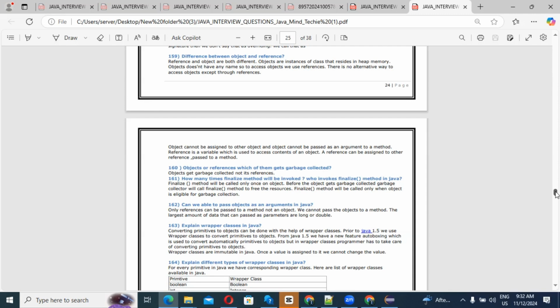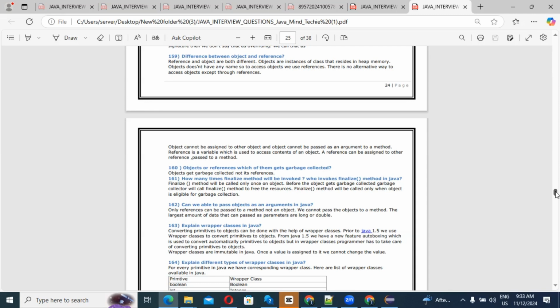Prior to Java 1.5, we used wrapper classes to convert primitive to object. From Java 1.5, we have a new feature, autoboxing, which automatically converts primitives to objects. But with wrapper classes, the programmer has to take care of converting primitive to object.